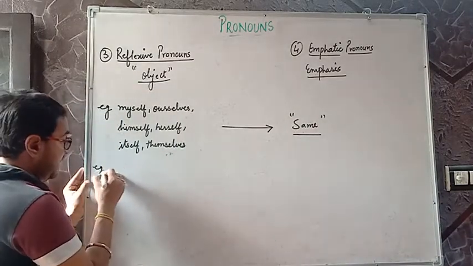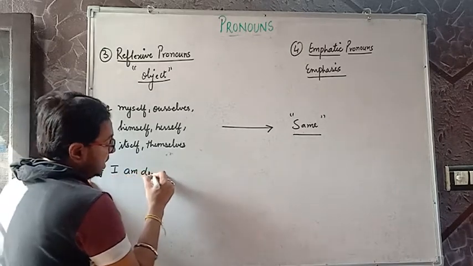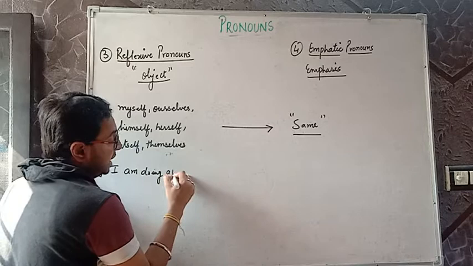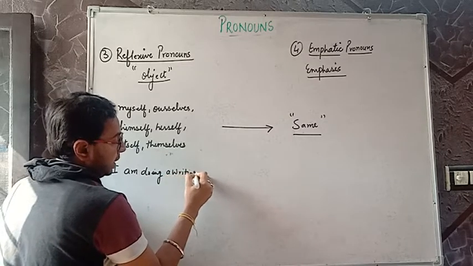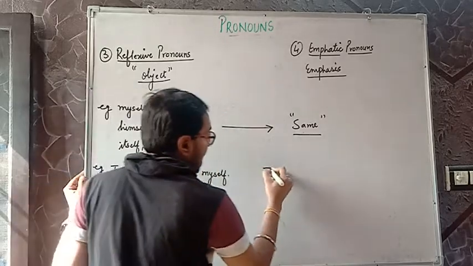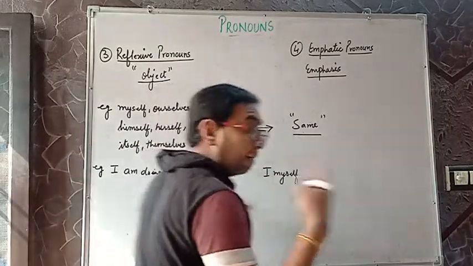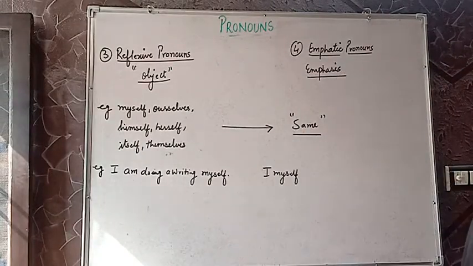For example, I am writing a letter myself. I myself am writing. What do you think? According to you, what should come there?